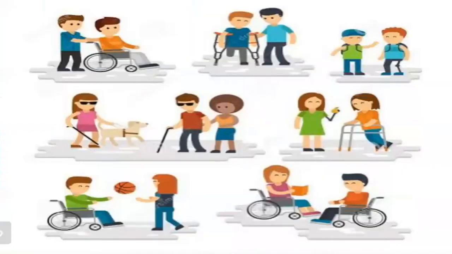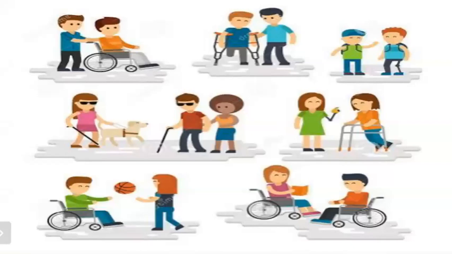Now, children, in this picture we can see that many people are not having their body parts. So we should help them. First picture, the man is sitting on a wheelchair.